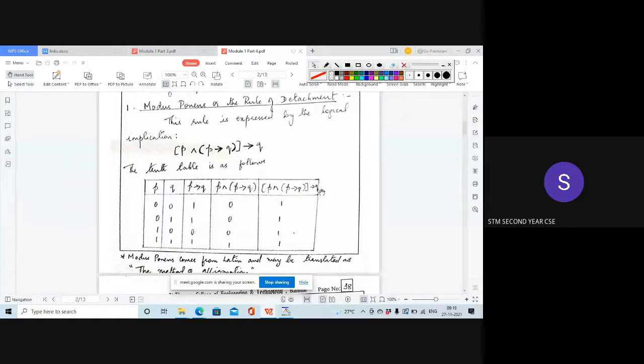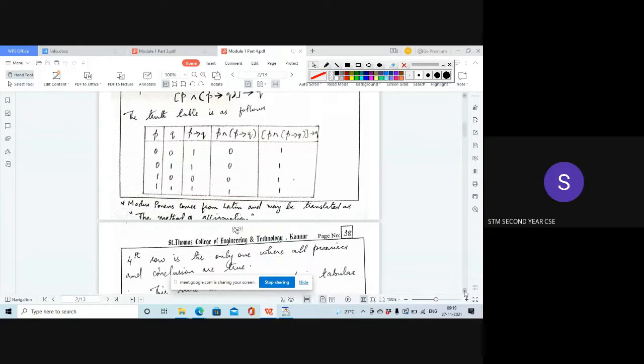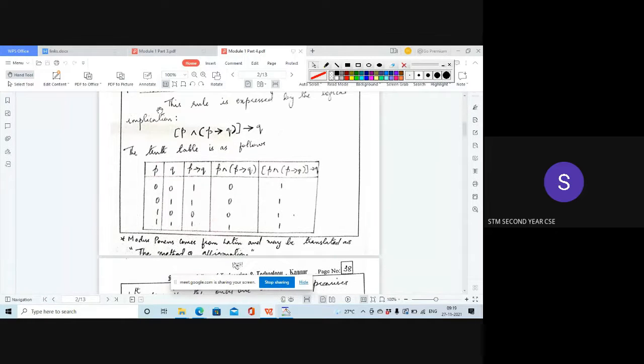When you write the last column, it will be all ones. If in a truth table, for every possible combination of truth values, the result is 1, then it is called a tautology. And we said that for a valid argument, this will turn out to be a tautology. In the definition itself, we said that for a valid argument, the conjunction of the premises implies Q turns out to be a tautology.